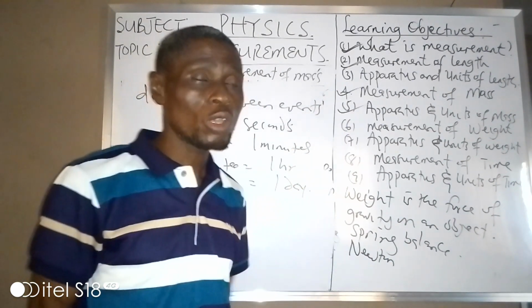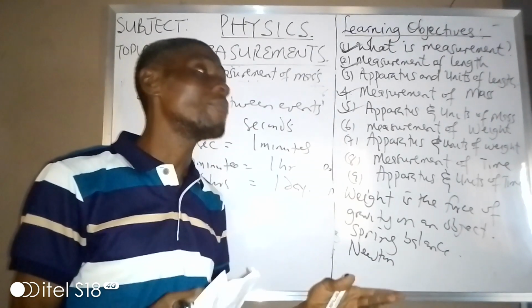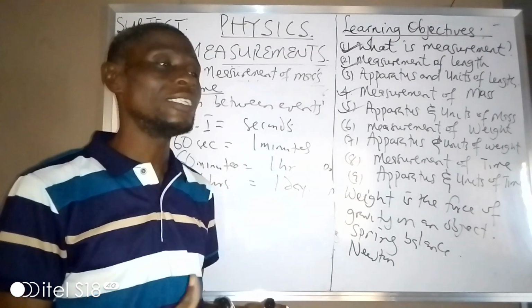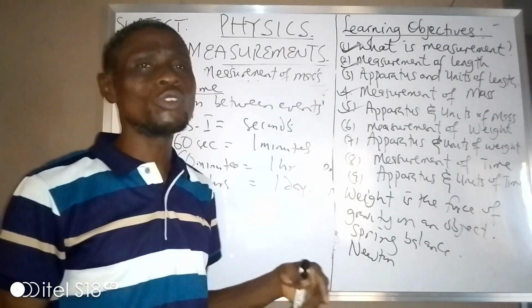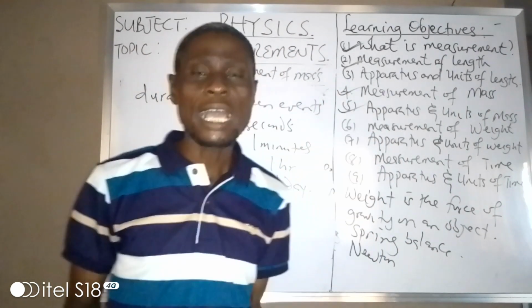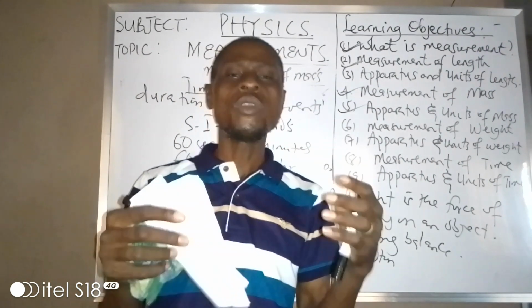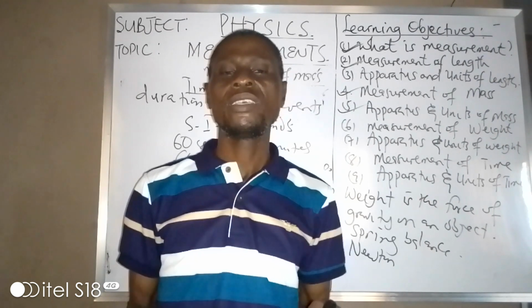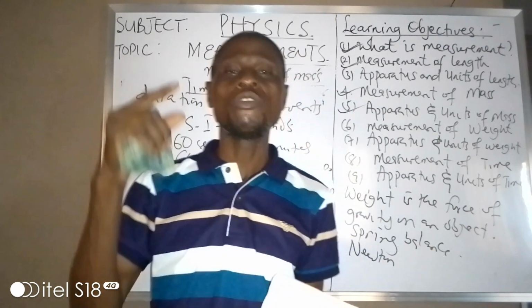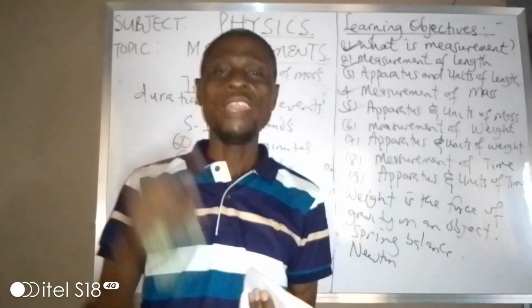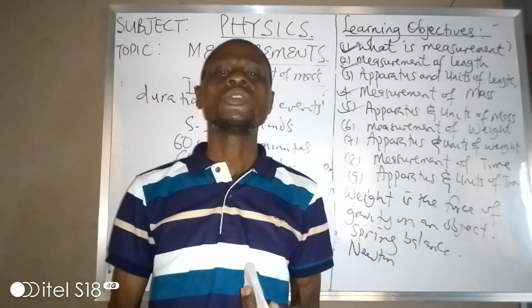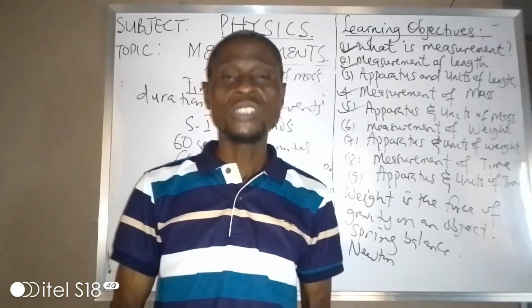So measurement is the process of determining the size, the weight, and the quantity of an object. We have looked at measurement of mass, length, weight, and time as well. This is where we are going to stop today.